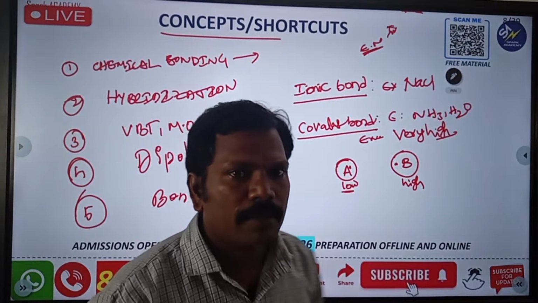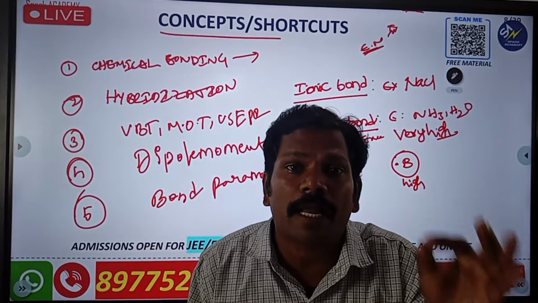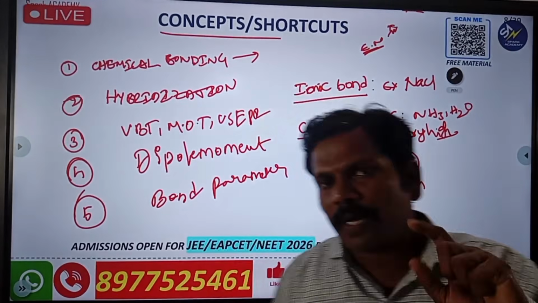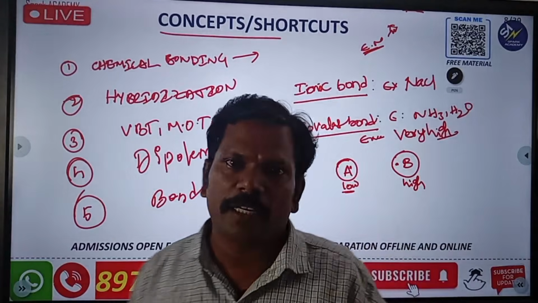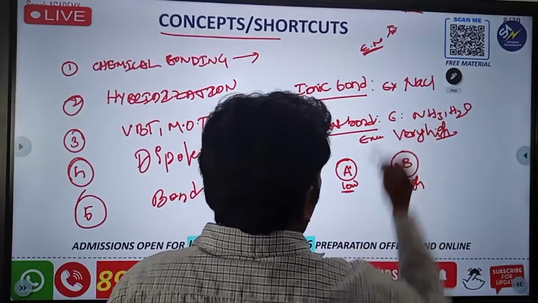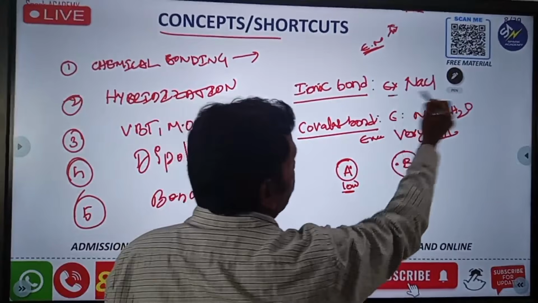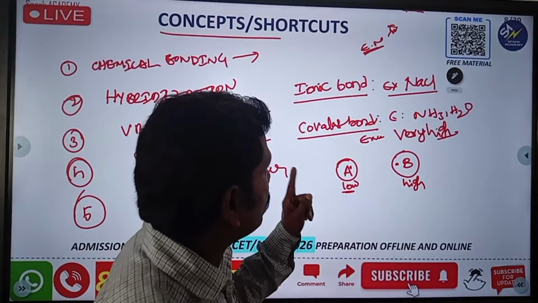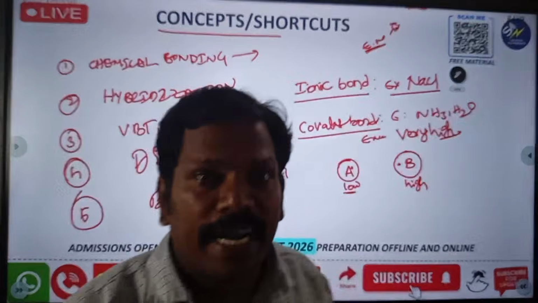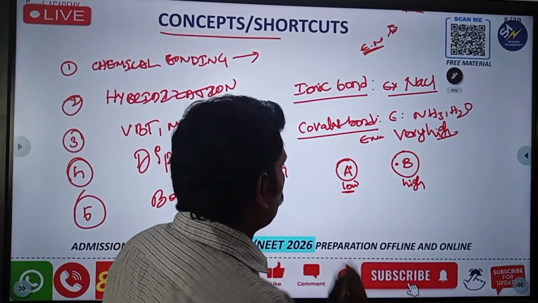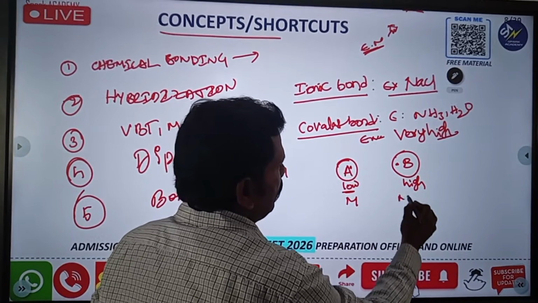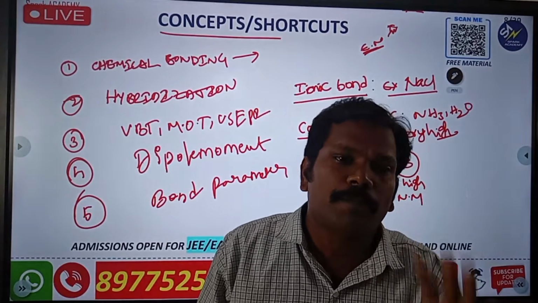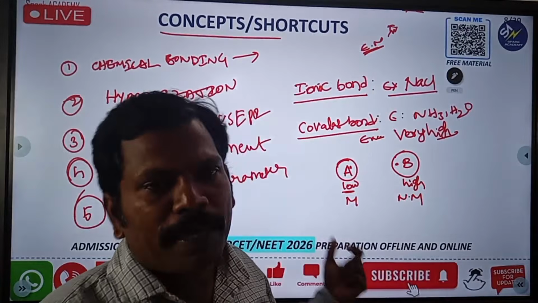Simply I am saying that transfer of electron happens in ionic bond. So please note down this one: transfer of electron happens in ionic bond. That is how the bond of NaCl forms. First, the electronegativity difference is very high, and another thing is transfer of electron happens. And in which type of elements does it form? Simply, one is metal, another one is non-metal. That means metal and non-metal form the ionic bond. Simply, for the metals, first group and second group.